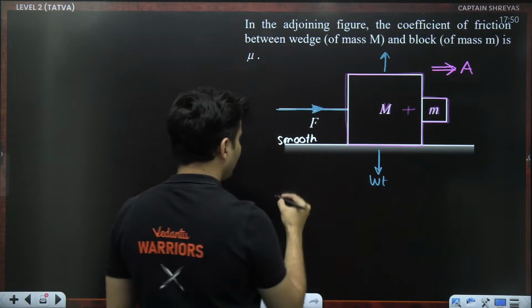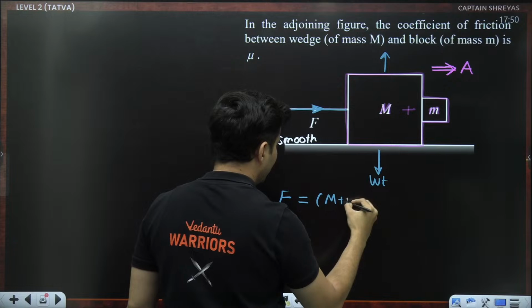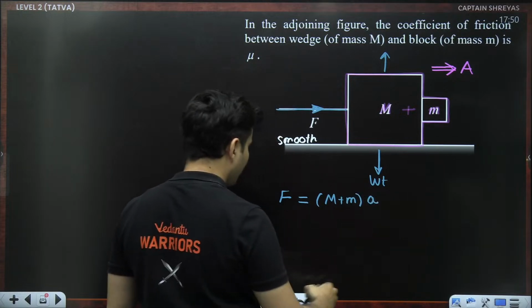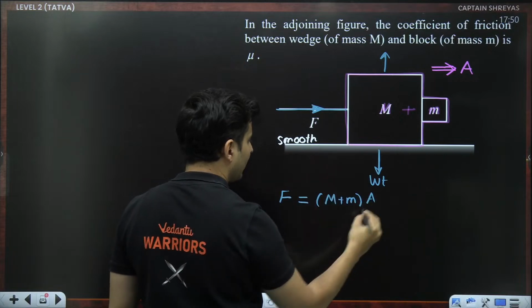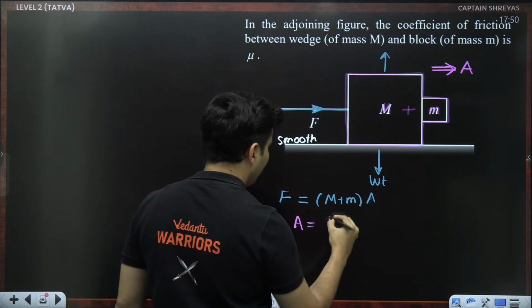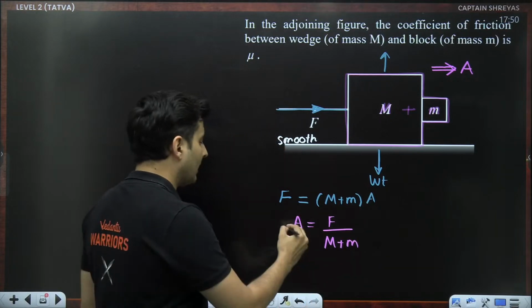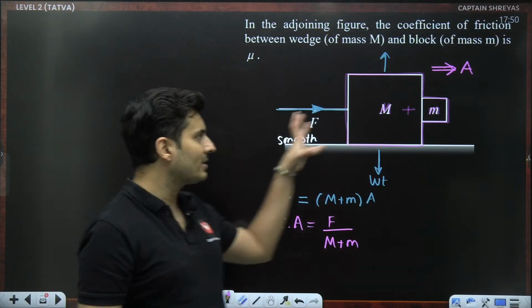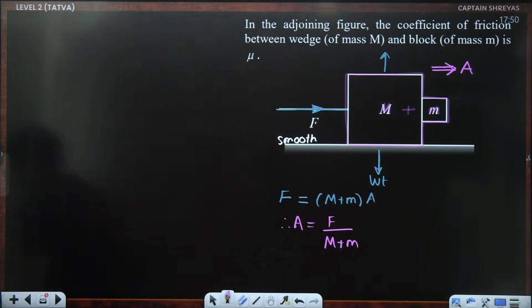So I can then say that this capital F is equal to M plus small m into a, that is the acceleration. Therefore, I get this acceleration as F divided by M plus m. I'm getting the combined system's acceleration. The whole system is accelerating together.